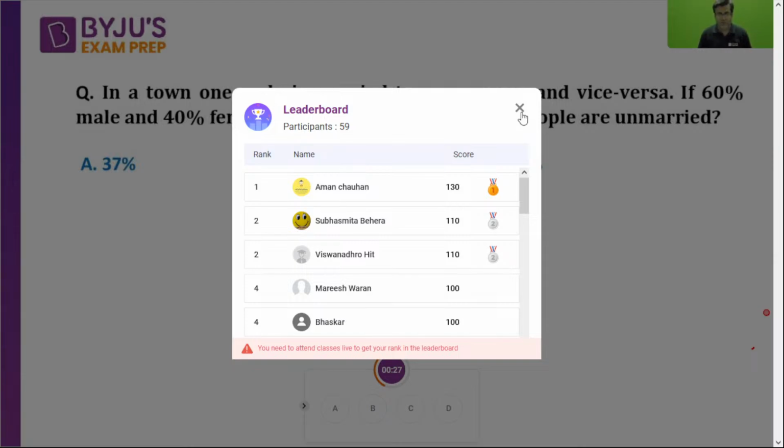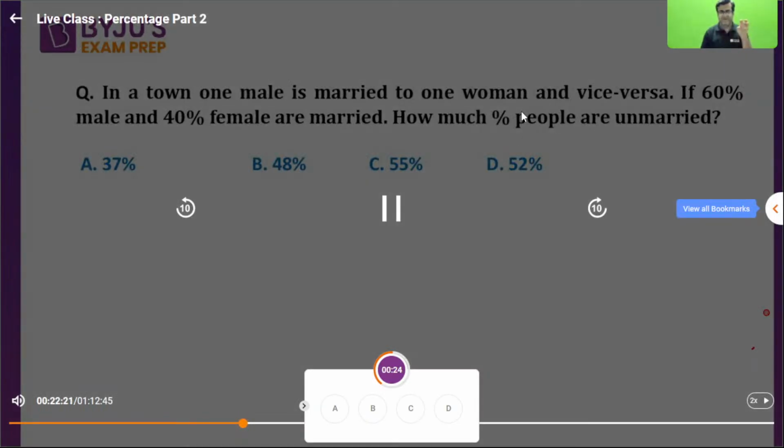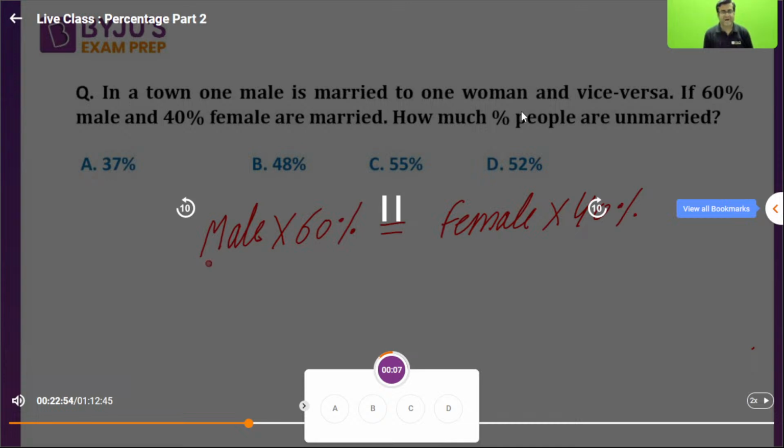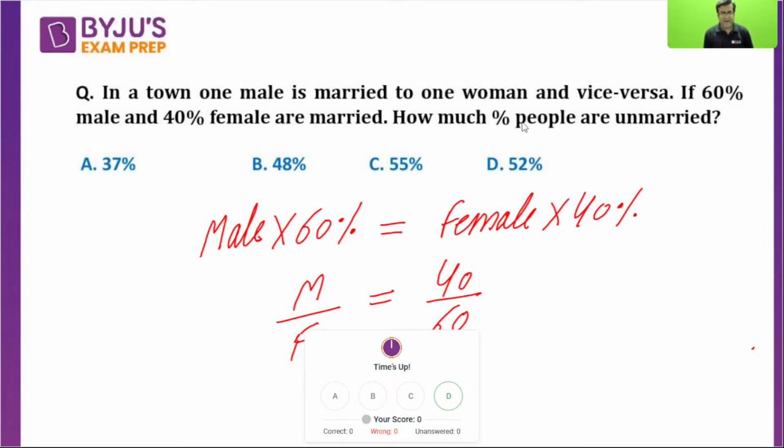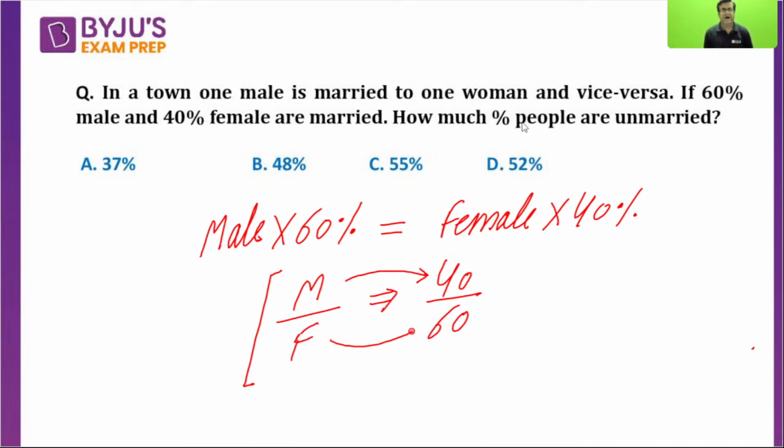In a town, one male is married to one female and vice versa. If there are 50 females married, definitely 50 males will be married. So the number of males married and the number of females married will be the same. Whatever the number of males, 60% are married. Whatever the number of females, 40% are married. So male by female is equal to 40 by 60. Male married 40, female married 60. Now we came to know the number of males are 40, the number of females are 60.